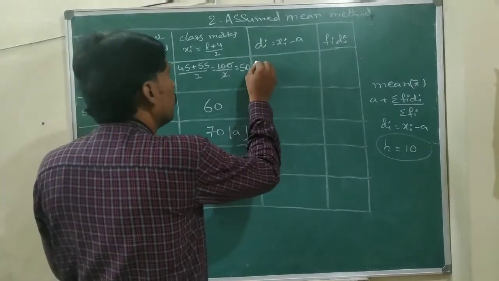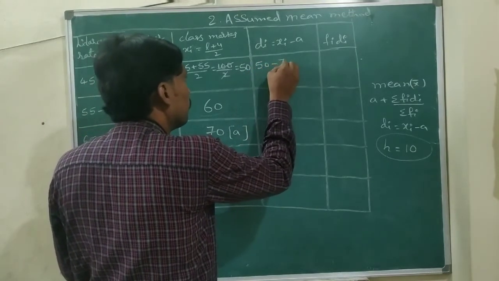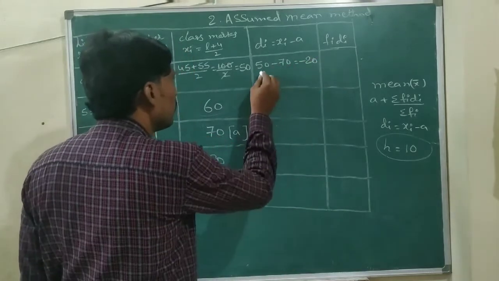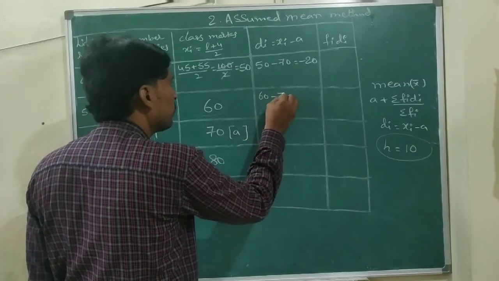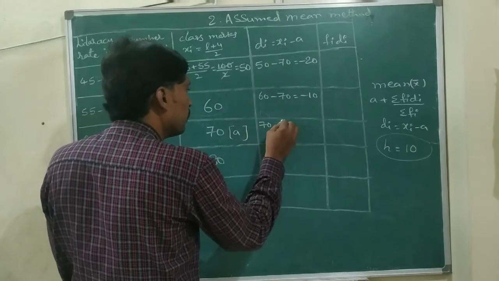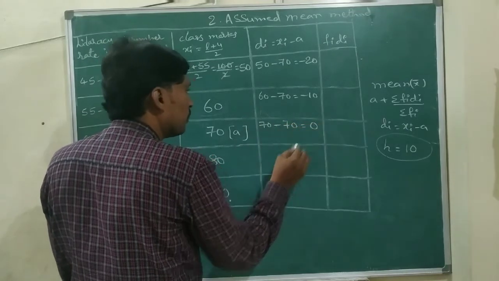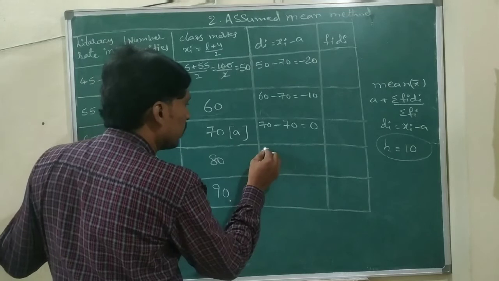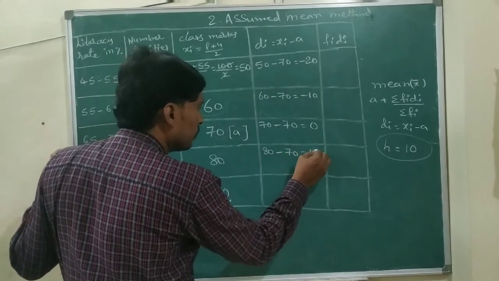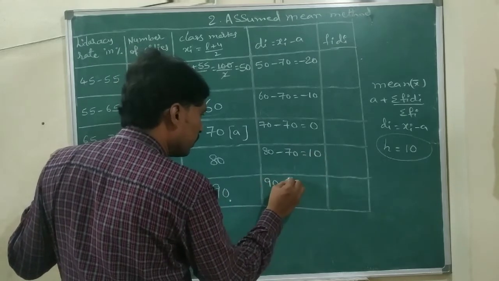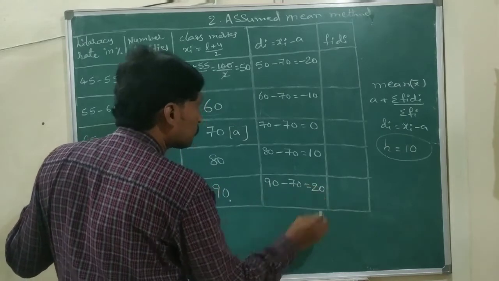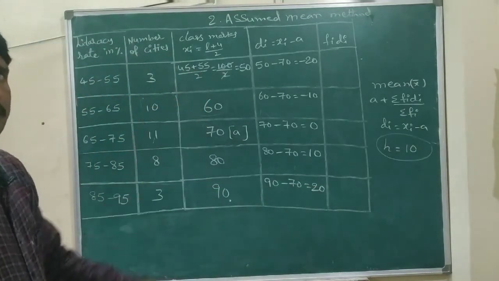Now you can take it here. Xi is 50 minus A is 70, that equals minus 20. 50 minus 70 is minus 20. Xi is 60 minus A is 70, minus 10. Xi is 70 minus A is 70, 70 minus 70 is 0. Next one, xi is 80 minus A is 70, 80 minus 70 is 10. Xi is 90, A is 70, 90 minus 70 is 20.